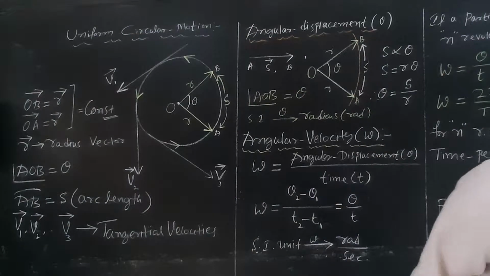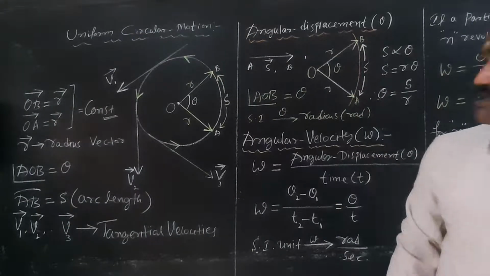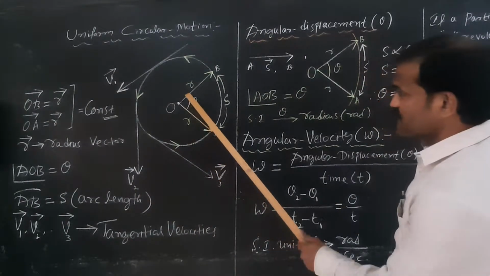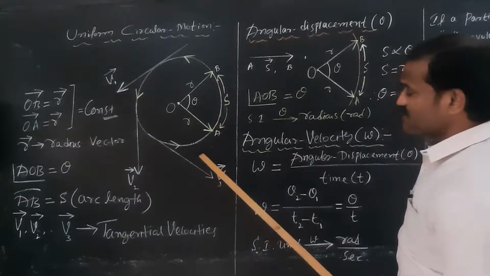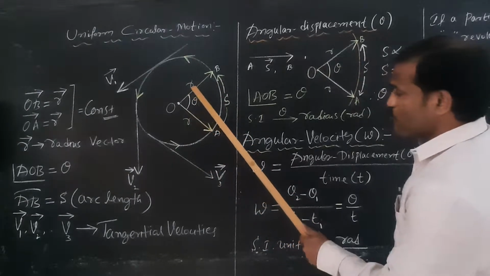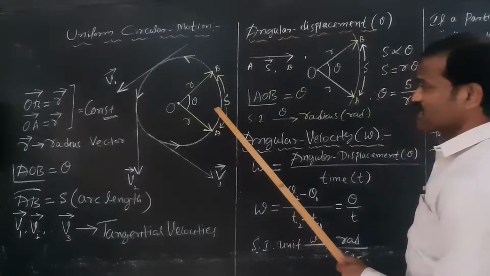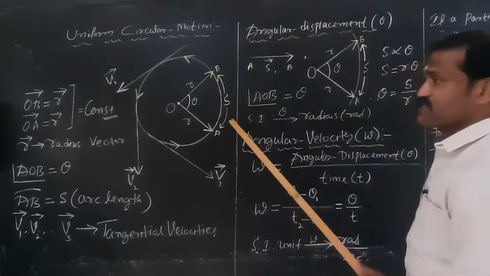In case of circular motion, the radius is constant. Angle AOB, theta, keeps on changing, and the arc length is also changing.